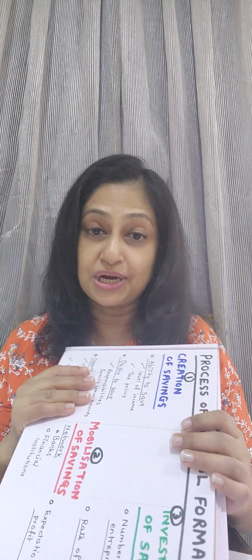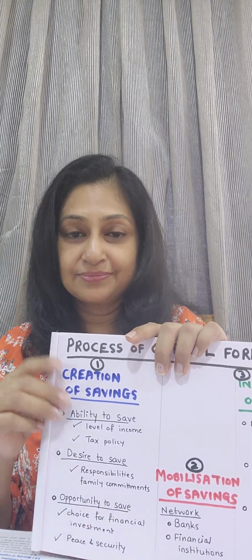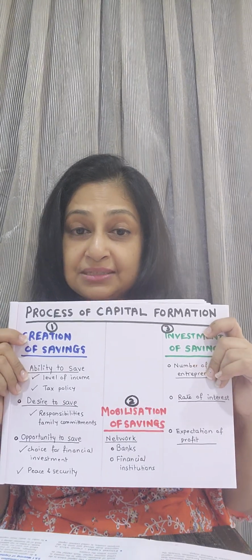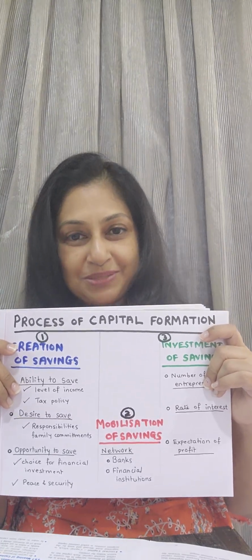I'm showing you a flow chart. You don't need to draw a flow chart. You just need to describe the steps in 3 pointers. Creation of savings, mobilization of savings, and investment of savings. Remember, capital formation can happen only if savings are there in the economy. We need to create the savings, mobilize the savings, and invest the savings.